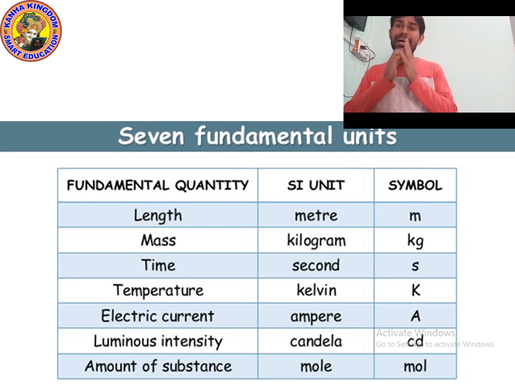But these are internationally accepted units, meaning they work everywhere. If you go to any country, they use these units. That's why we need to learn them, because they are internationally accepted.